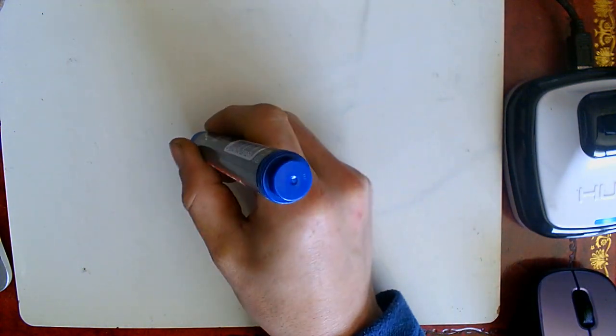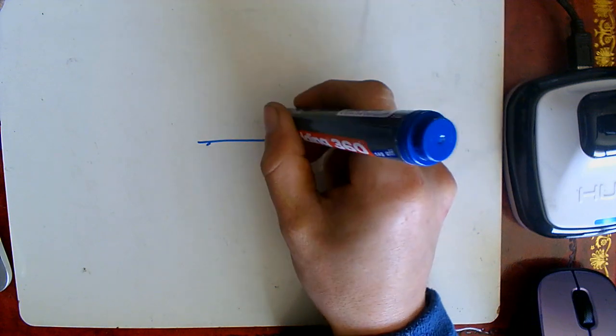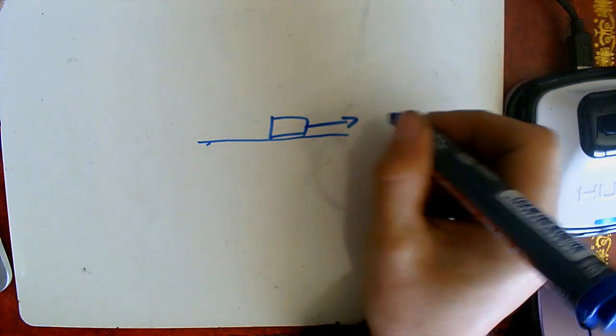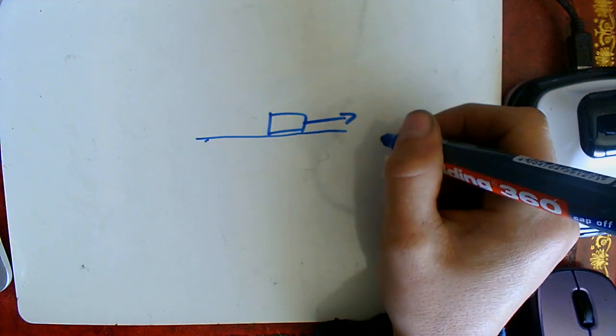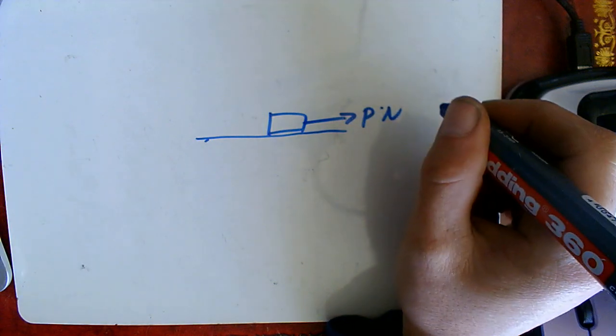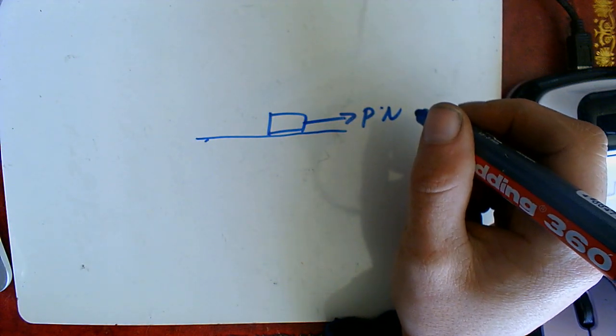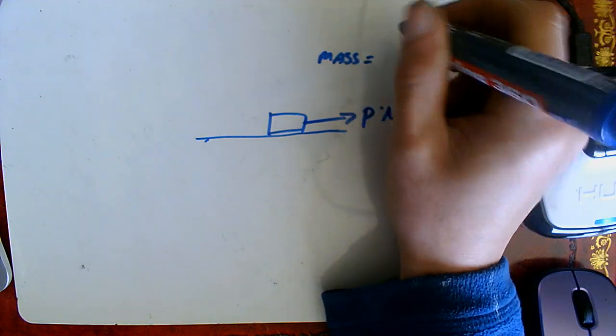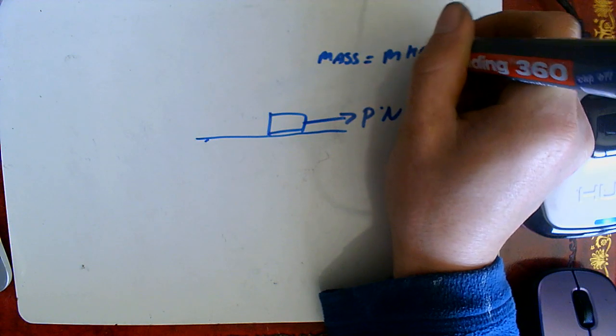Let's go for a flat horizontal surface. And let's say that we have a force which is supposed to be parallel to the surface, and let's say that that is going to be of magnitude P newtons. Okay, so let's say that the object also has a mass. We keep this nice and easy. We'll go for m kilograms.